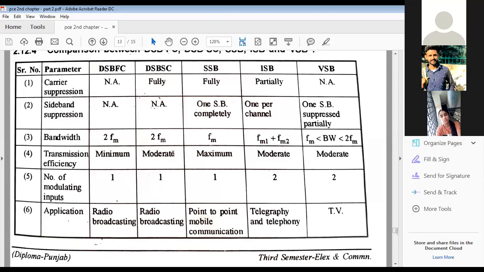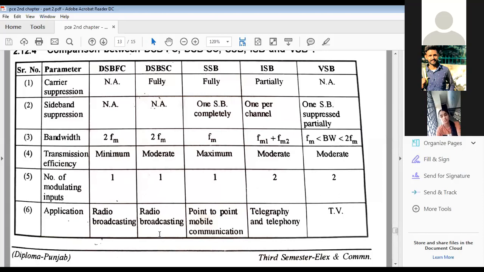Here it is moderate. Look at this, it is maximum in case of single sideband. And in these two cases, it is moderate. So number of modulating inputs, we need one only in the first and third case, but in ISB and VSB, we need two modulating inputs.